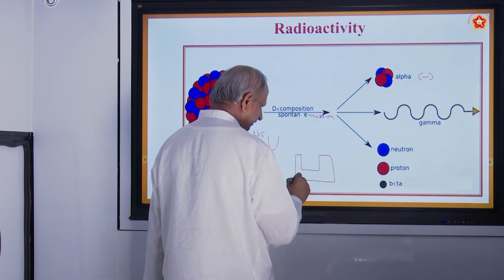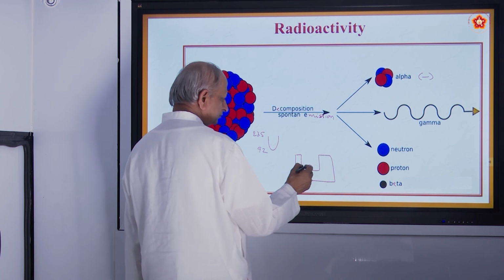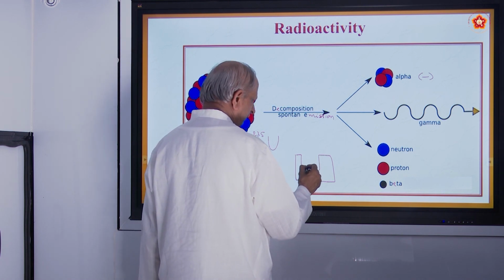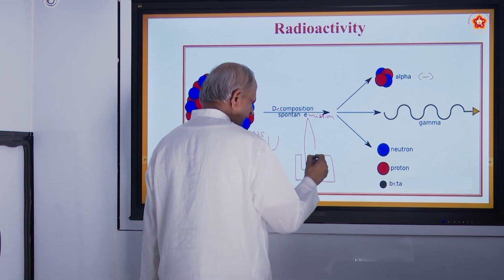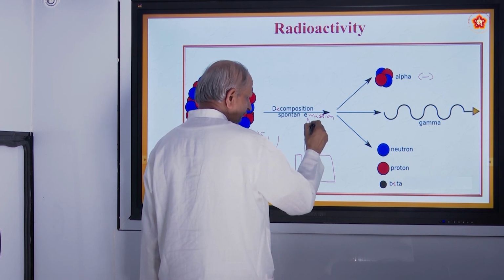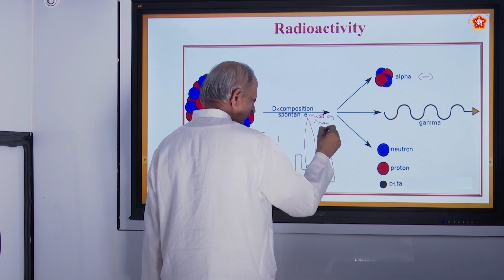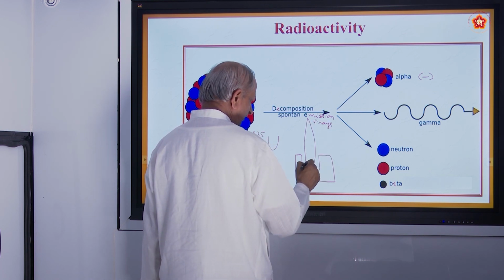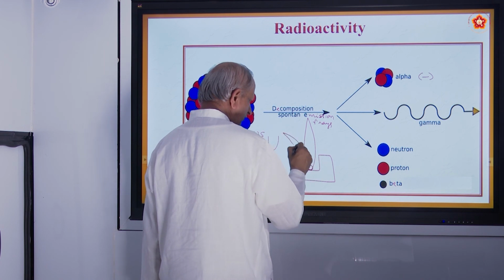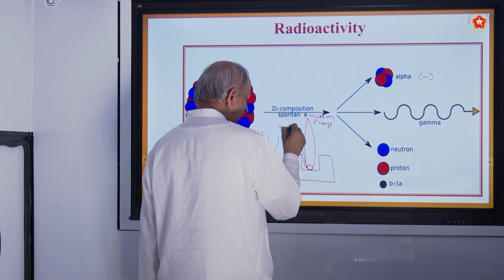This was the experiment done by Henry Becquerel. He said that some of the rays went straight, they are called gamma rays, and some of them got deviated, we call them alpha rays.